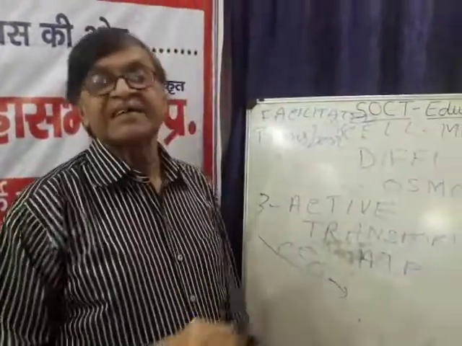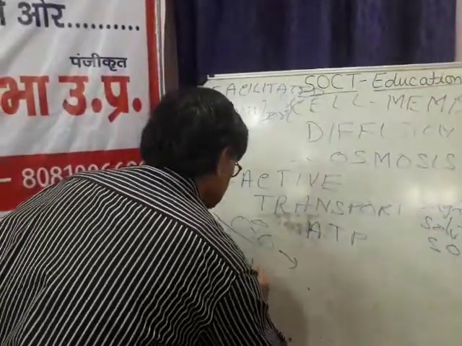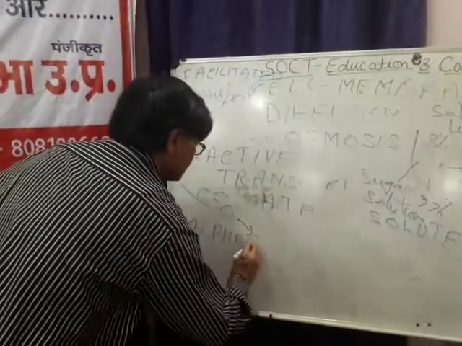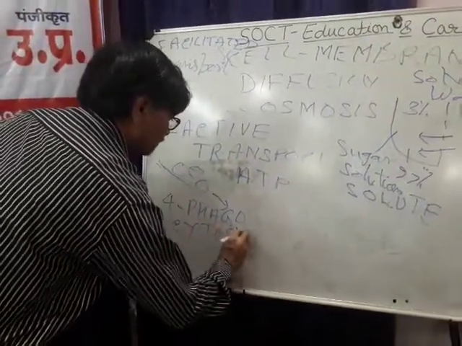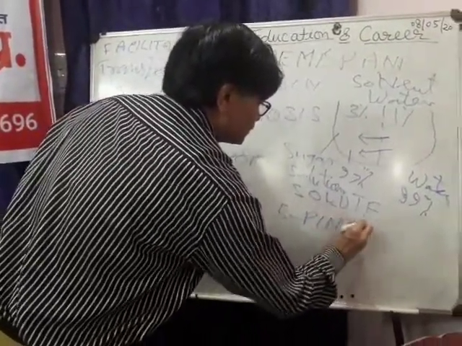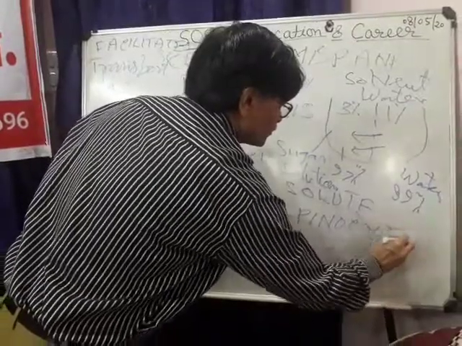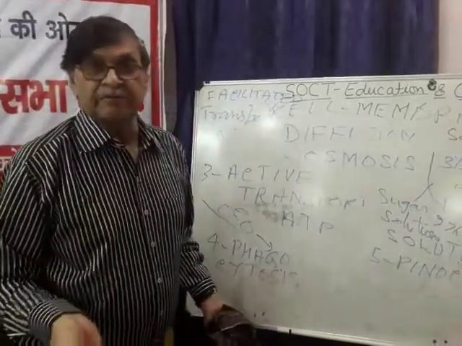Two more methods are there. One is phagocytosis, and the fifth one is pinocytosis. Phagocytosis is cell eating.